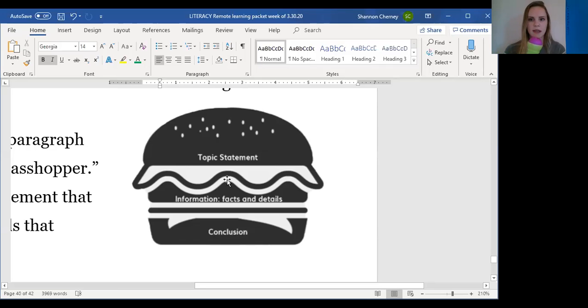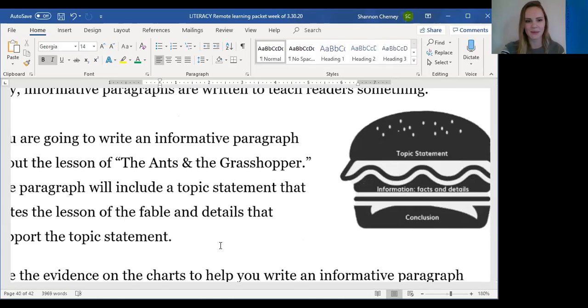This is where you would say the topic statement, good job. This is where you would say the facts and details that support the lesson, nice job. And here's where you would put the lesson again. This is where you would say the lesson. Yeah, that's where you would say it again, nice job.